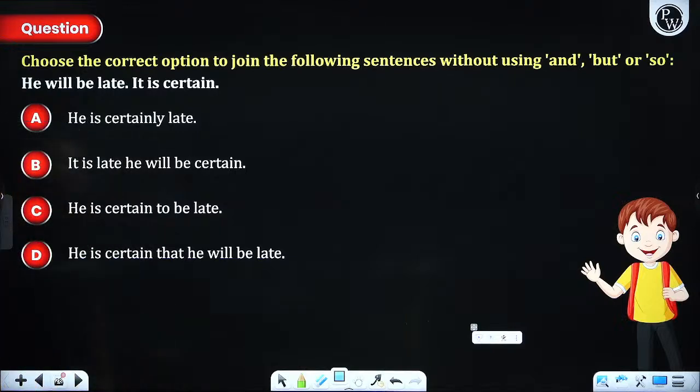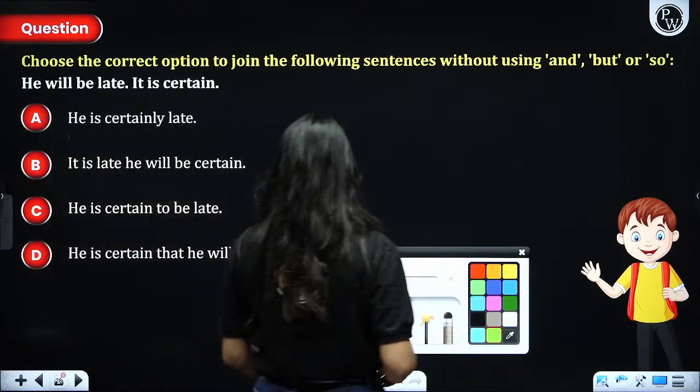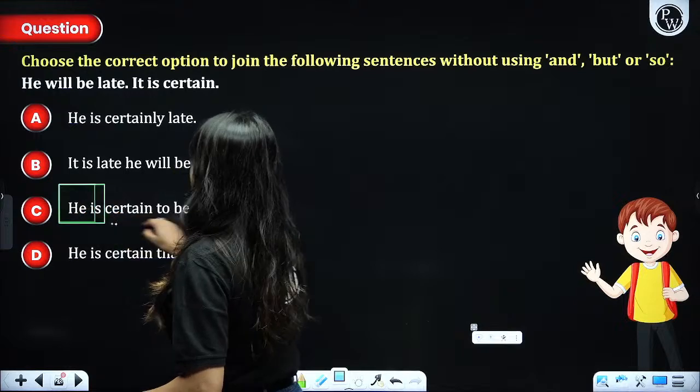What can you write without using and, but, or, so? I'm giving you time to choose the answer. Absolutely, this one: he's certain to be late.